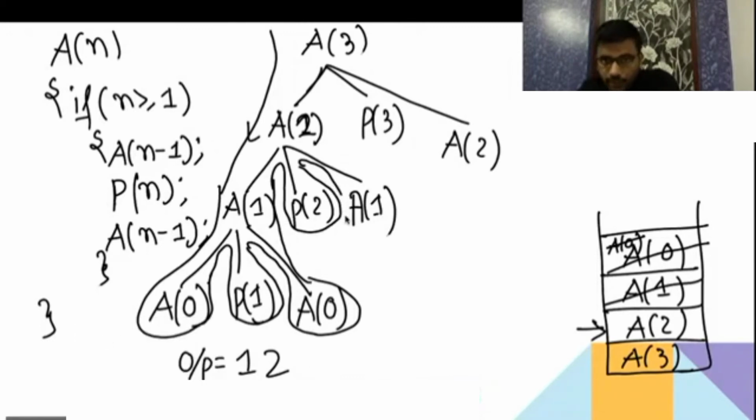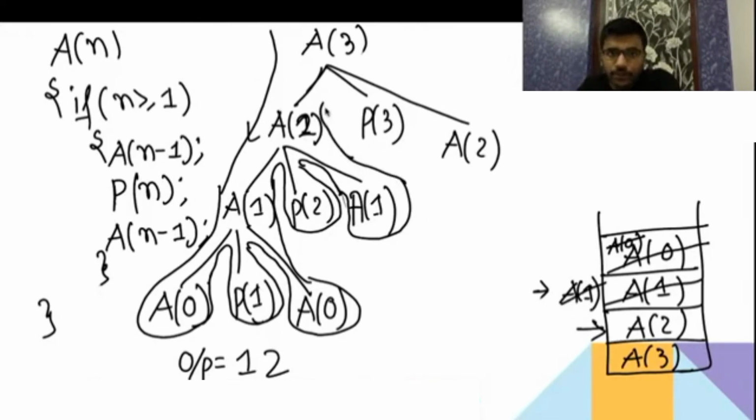Now it got a1. First time it is visiting a1. So it is going to insert, means push operation is going to be performed. Push operation, a1 inserted. Again a1 inserted. So here only a1 will get inserted. So top is going to point here now. Now again it is going to visit for the last time. So this pop.